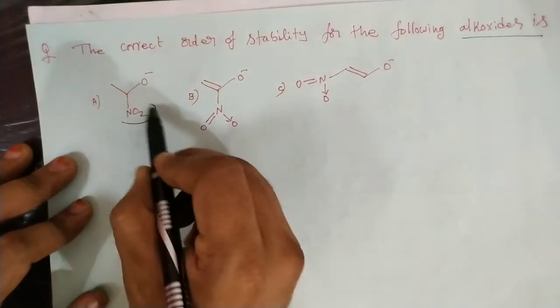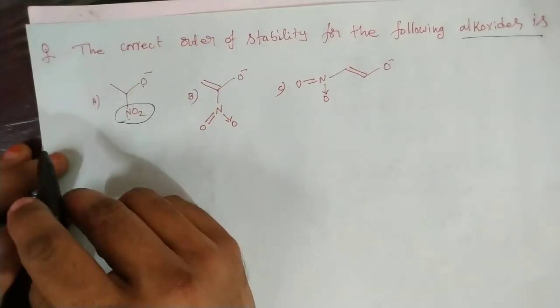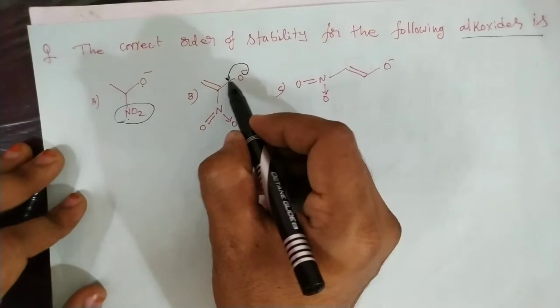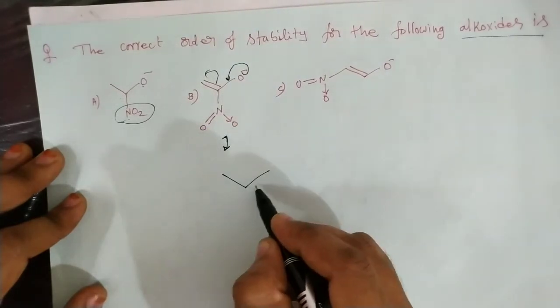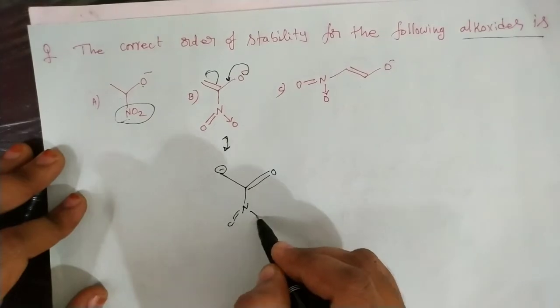Actually here it is not in conjugation, that NO2 is not directly attached. Here in this case there is a pi-pi conjugation, the negative charge conjugation. That means here like this: double bond O, here negative charge, here this is NO2.